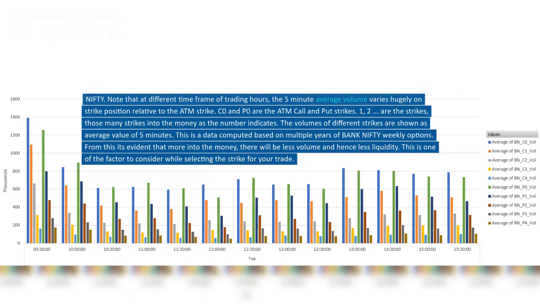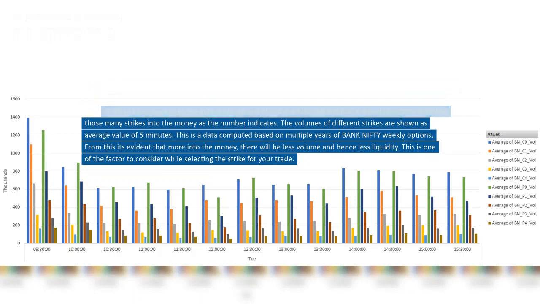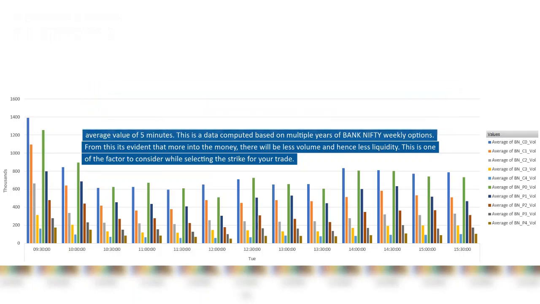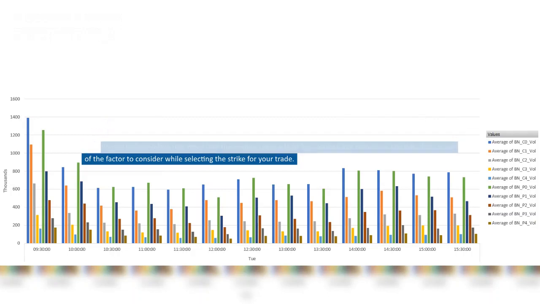From this it's evident that the more into the money, there will be less volume and hence less liquidity. This is one of the factors to consider while selecting the strike for your trade.